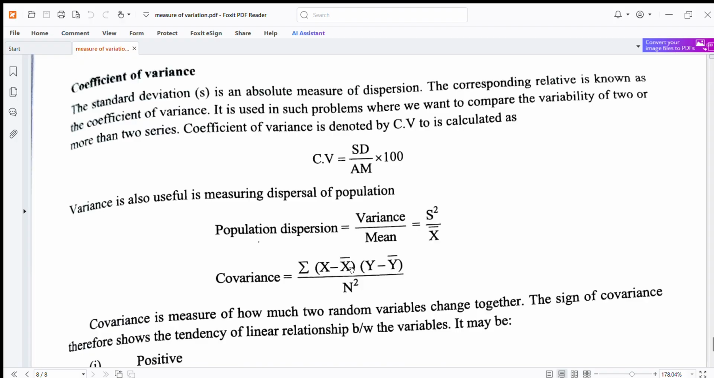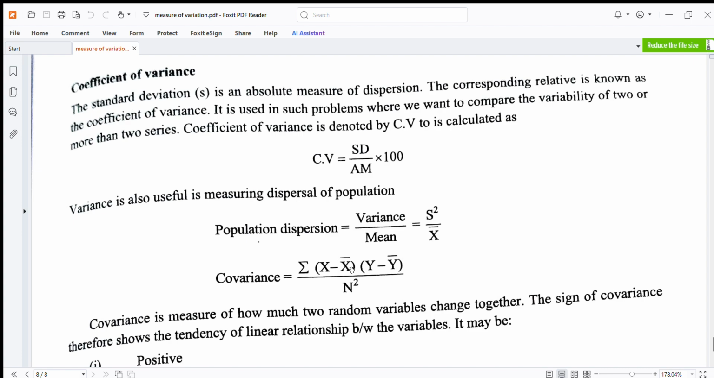Coefficient of variation, CV. Standard deviation is the absolute measure of dispersion. The corresponding relative measure is known as the coefficient of variation, and it is used in problems where we want to compare the variability of more than two series. Coefficient of variation is denoted by CV and is calculated as CV is equal to SD upon AM into 100.